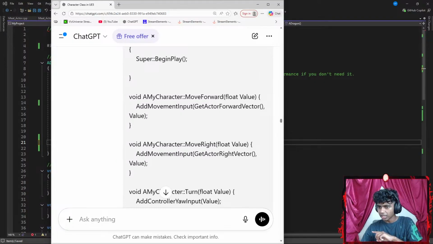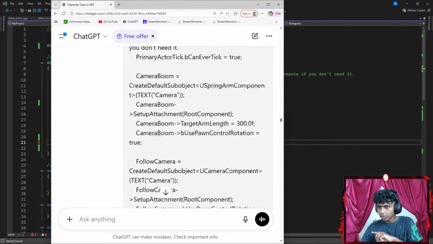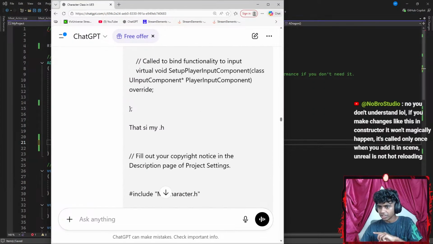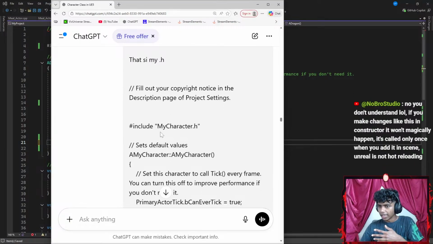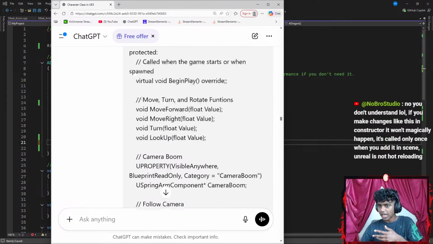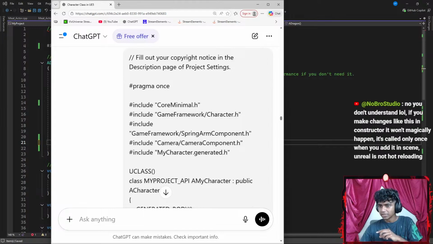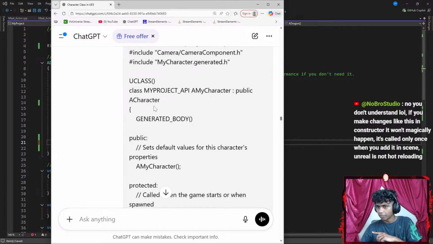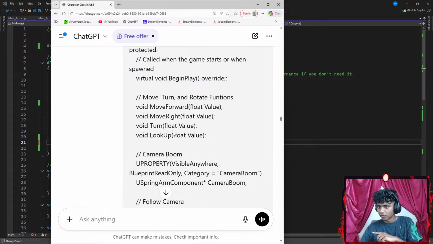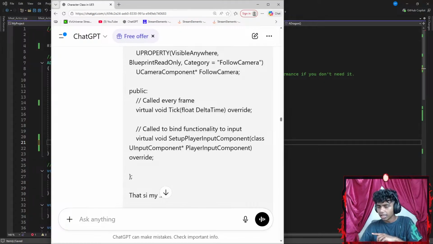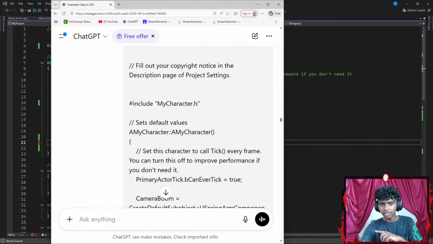Let's go with something like void. So let's actually read this part. Okay, include. This is my header files. I don't want my header files, I want to go to my C++ files. Okay, this is my header files. I have a lookup up here. And then let's go down all the way here.